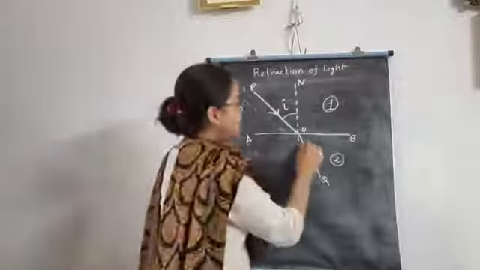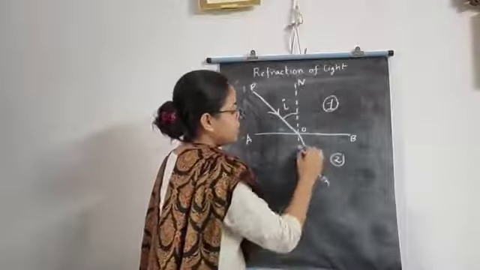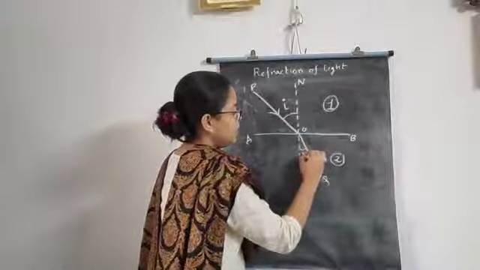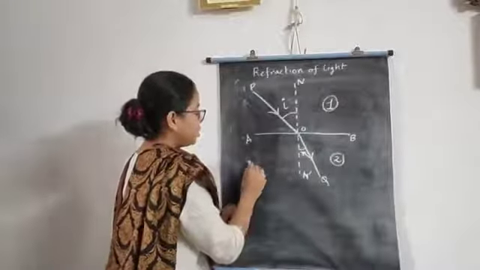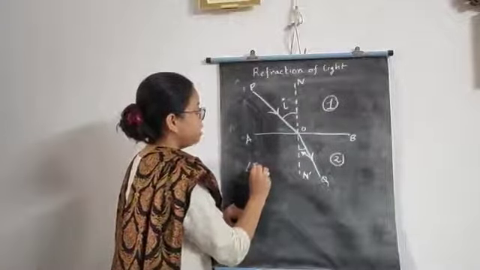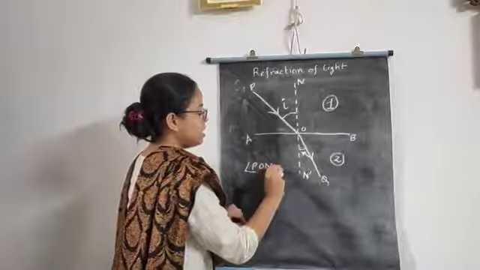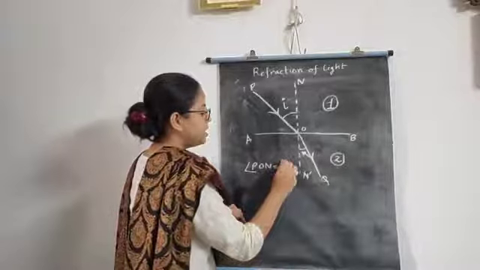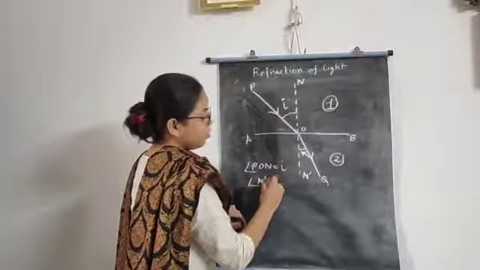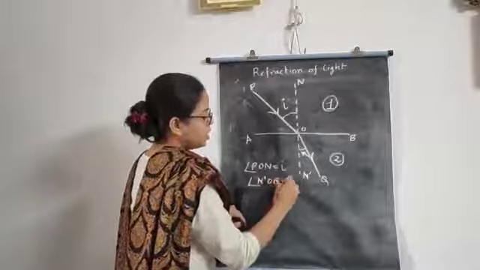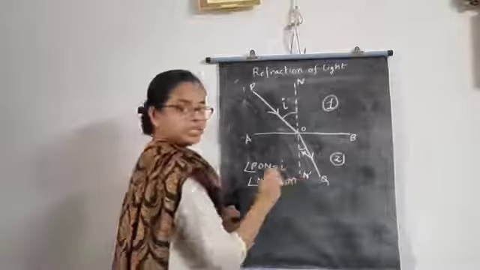And N'OQ, this is R, that is the angle of refraction. So we can say that angle PON is the angle of incidence and angle N'OQ is the angle of refraction.